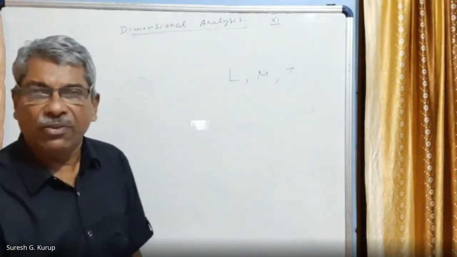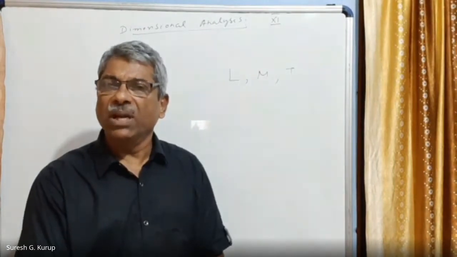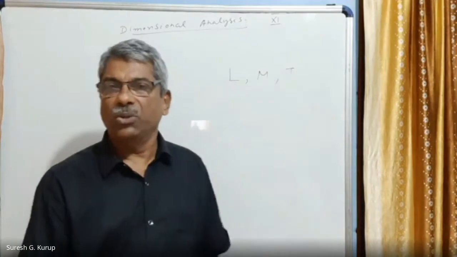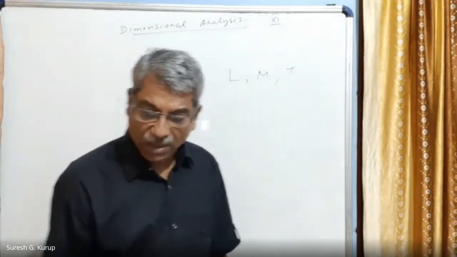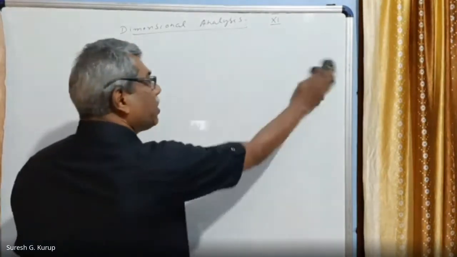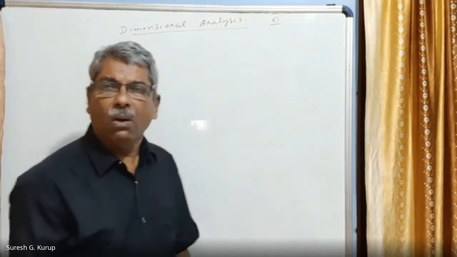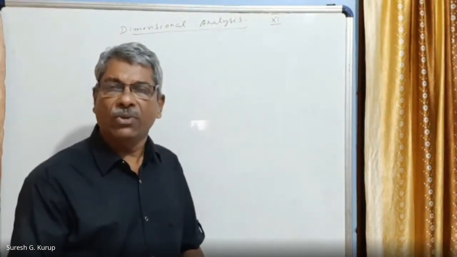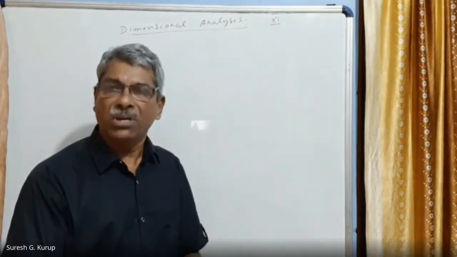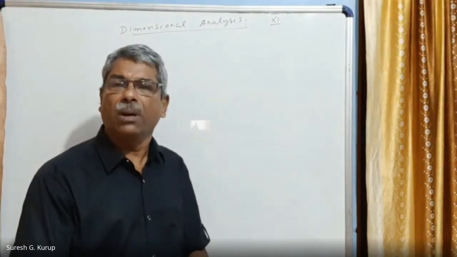So the dimensional formula of a physical quantity is the method of representing a physical quantity with the help of fundamental units raised to certain powers. For example, we have area. Area is a physical quantity. Why is area a physical quantity? Everybody knows, because area can be measured. All measurable quantities are physical quantities. Those quantities we discuss in physics are all measurable. Hence, those quantities are called physical quantities.